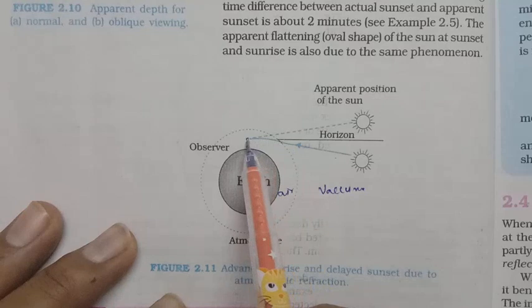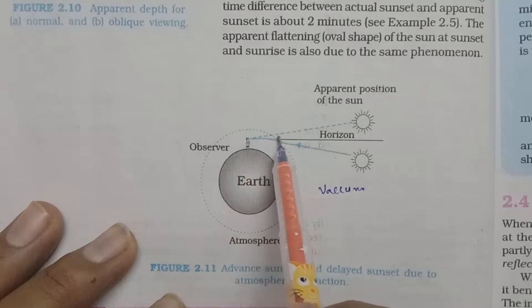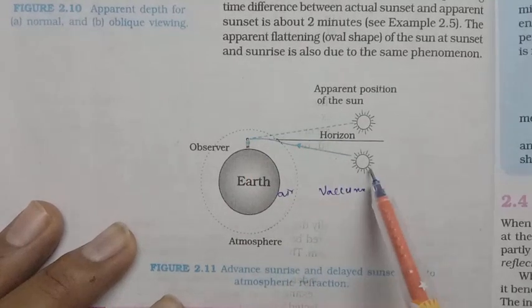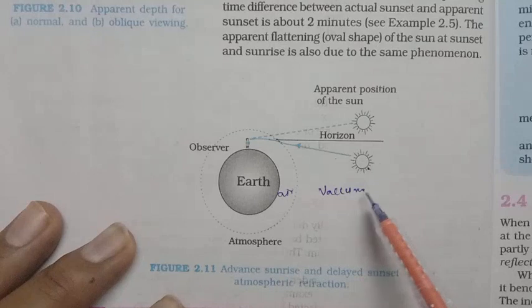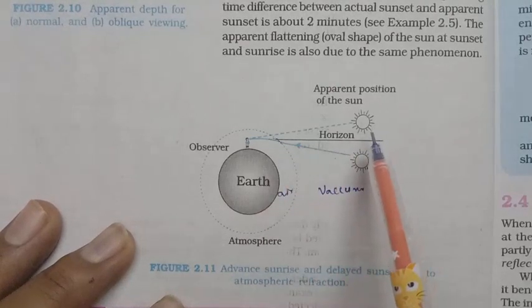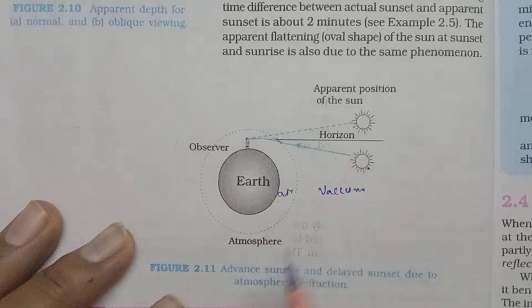So the person imagines the sun appearing here. Actually the sun is here, but an advanced sunrise is seen by the person because of the refraction.